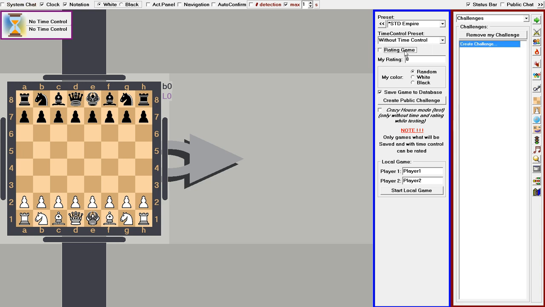This is necessary to make the request undo move button available. We need this button in case we've agreed with our opponent that placing pieces with a check is not allowed, but accidentally place a piece that gives an unexpected check to the past, for example. In such a case, we'll be able to undo the move by sending a request to the opponent using this button, which only exists in games without time control and rating. Once time control and rating are disabled, the Crazy House mode becomes available. We select it and create either an open challenge or a local game. Let's create a local game.